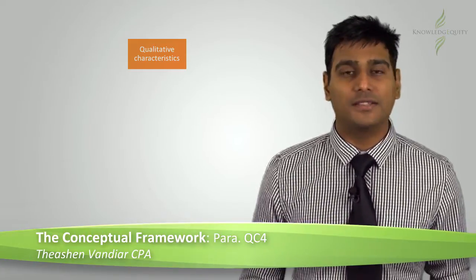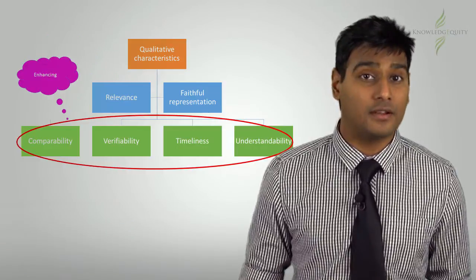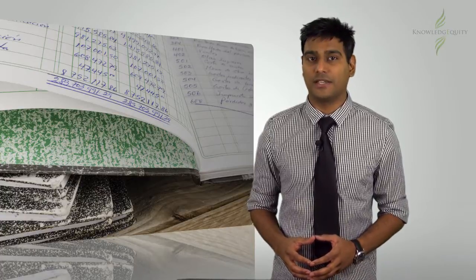The conceptual framework, paragraph QC4, describes two fundamental qualitative characteristics and four enhancing qualitative characteristics. Laura is thinking about investing in Widget.com. The only information available is unaudited, summarized financials for the current year. These indicate that Widget.com achieved a very high profit margin and the company is solvent.